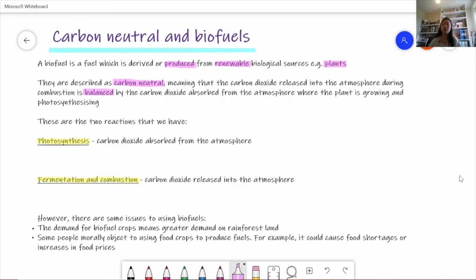And so we have 2 reactions that are happening. We have the photosynthesis, where the carbon dioxide is being absorbed from the atmosphere, and fermentation and combustion reactions, where carbon dioxide is released into the atmosphere. So first we're going to start off with the photosynthesis. So we have the carbon dioxide, and this reacts with water, and this forms glucose and oxygen. So we see that 6 moles of carbon dioxide are being taken in.